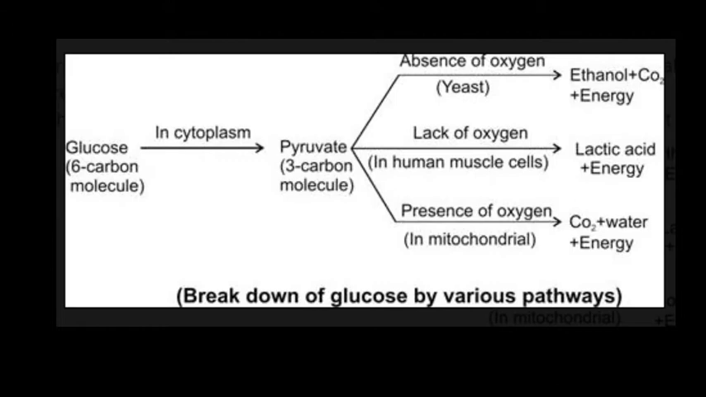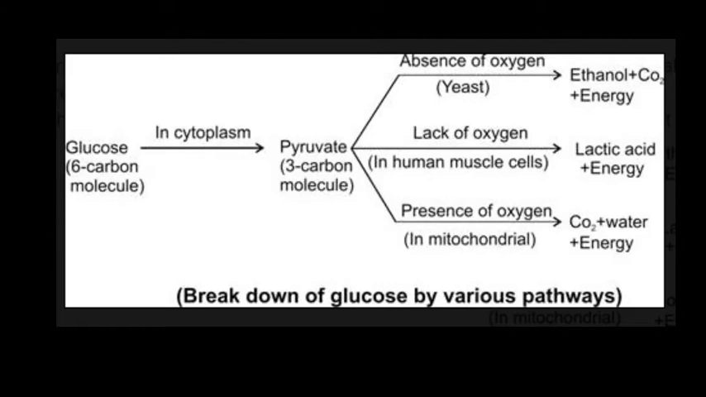Respiration involves a gas exchange process, means intake of oxygen from the atmosphere and releasing of carbon dioxide. That one we call breathing. And breakdown of simple food in order to release energy inside the cell is called cellular respiration. On this basis, respiration is divided into two types. First is aerobic respiration and second is anaerobic respiration.